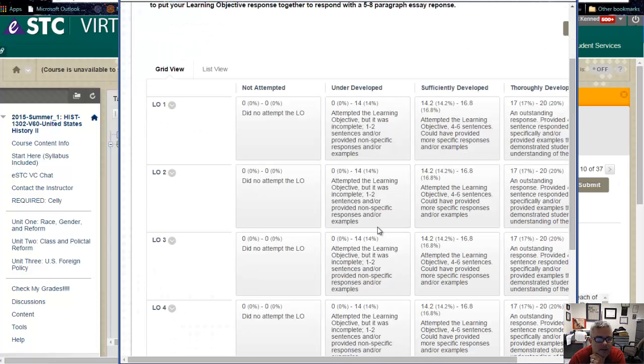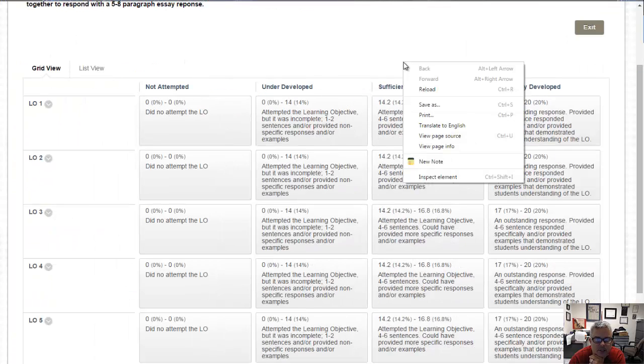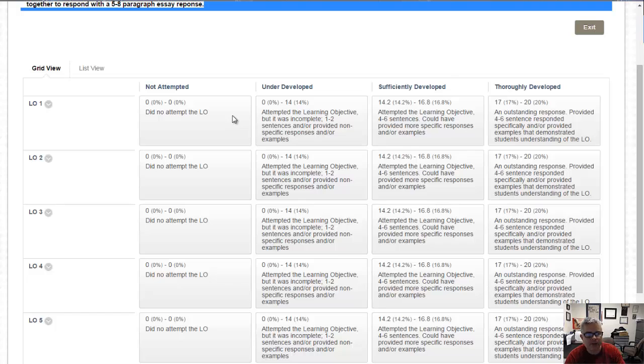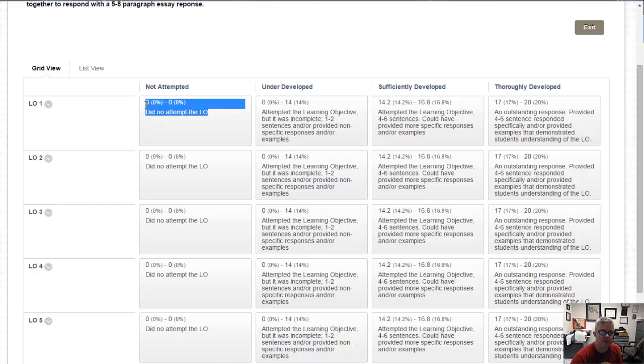Definitely utilize this, right? And so if you can, I'm pretty sure you probably could, print this out. Let's see, can you? Print, yes, print. So print this out and have it with you. Basically, it lets you know exactly how it is that I will be grading your assignment. So, for example, if you just don't do learning objective 1, then obviously you don't get any points for that. If it's underdeveloped and you've only written maybe 1 or 2 sentences, then you're probably not going to get very many points for that, as it's indicated here, right?